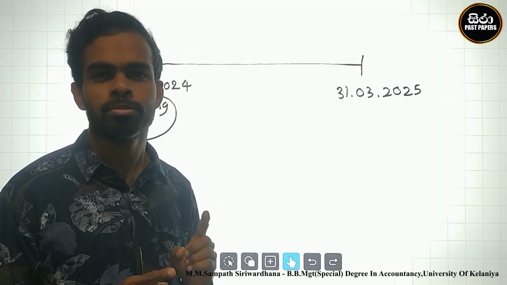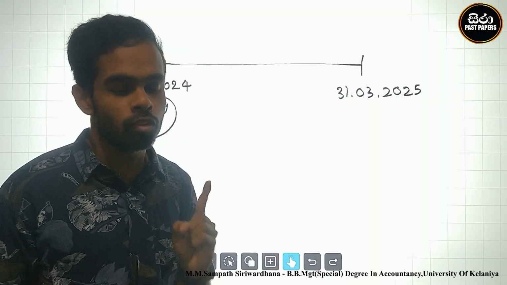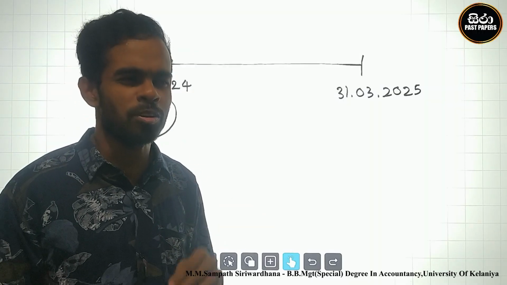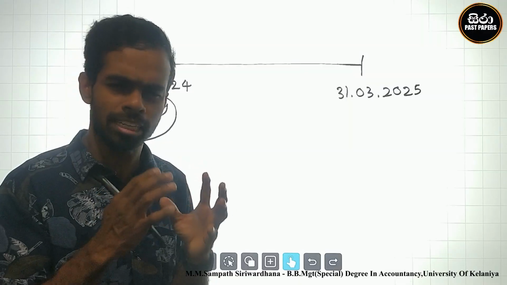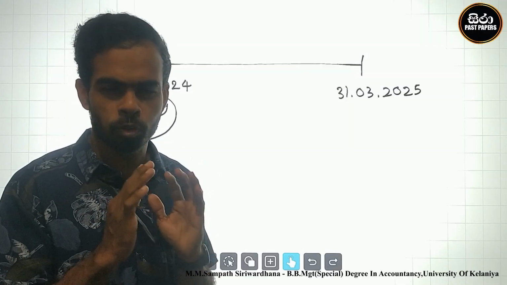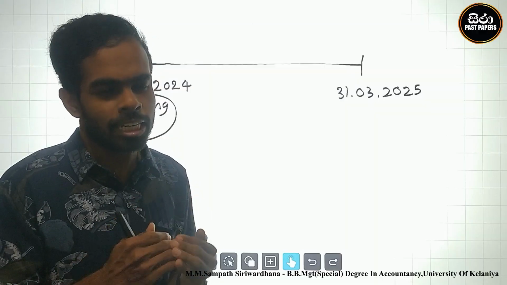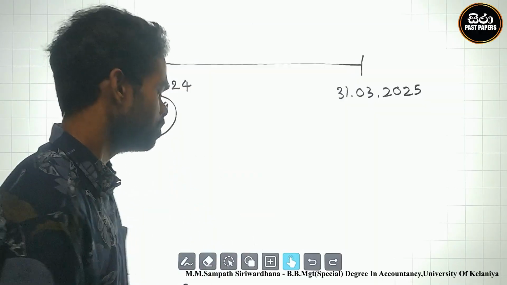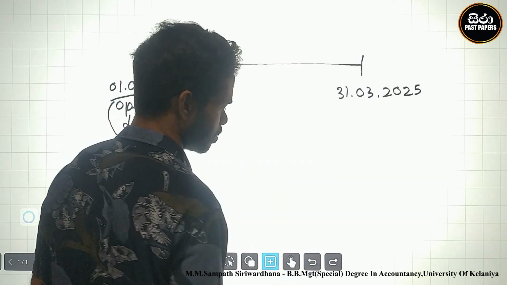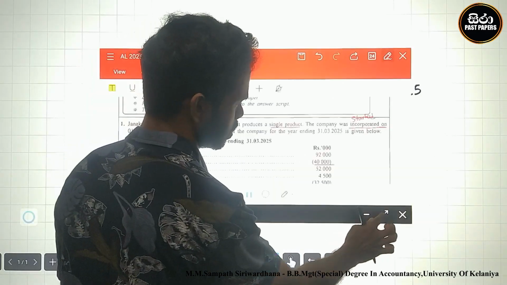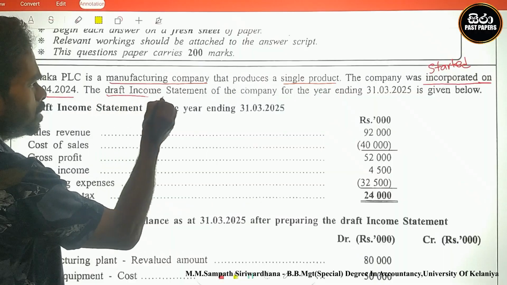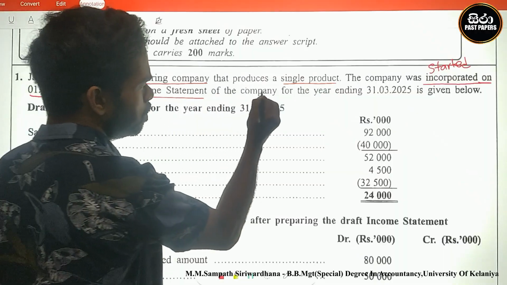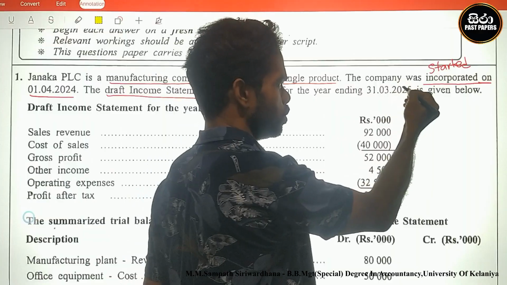Therefore, you must think about that. Don't look for opening inventory, opening retained earnings, or opening stated capital. Don't look for opening balances. All are related to closing balances. Okay, let's see the question. There are no opening balances.